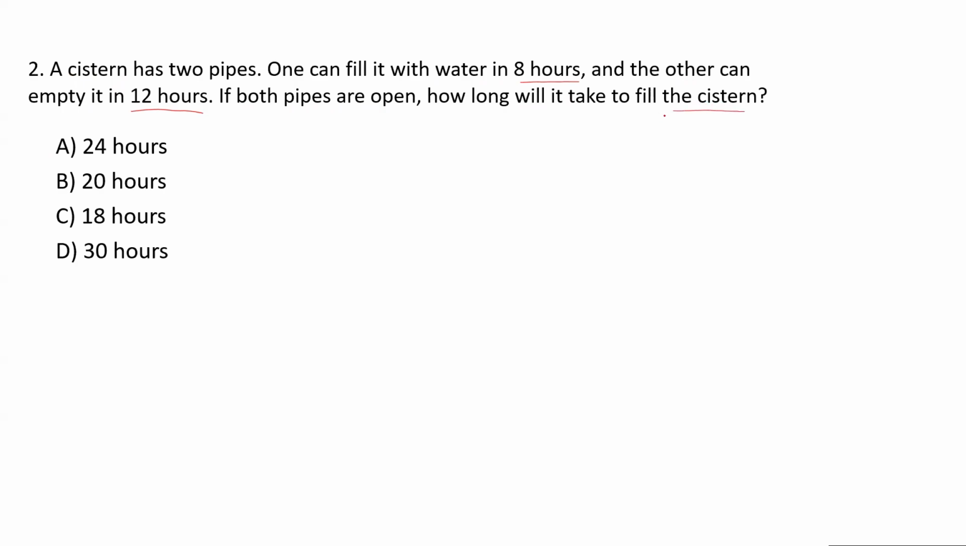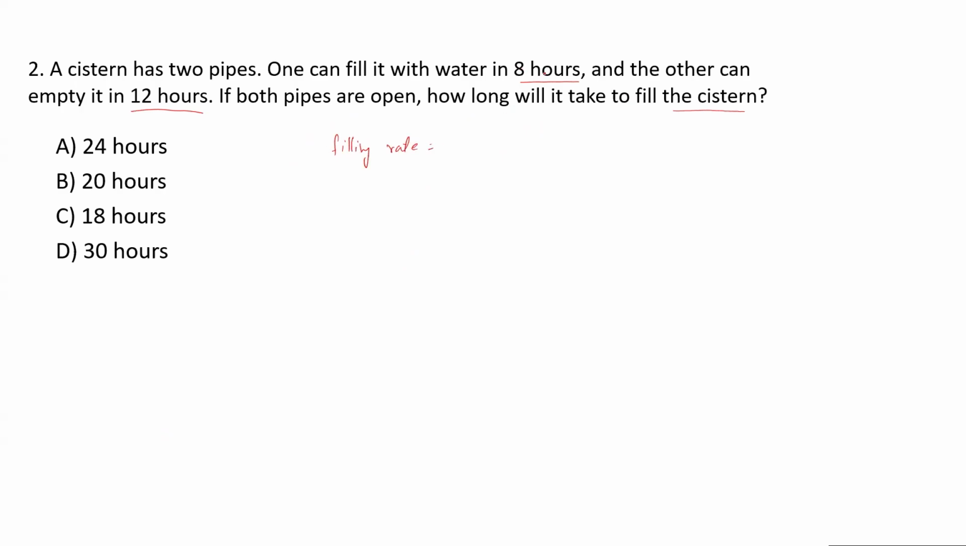So again, you have to compute the total time taken by both pipes in filling the tank. Here, one pipe is contributing in filling the tank, another pipe is contributing in emptying the tank. So one pipe is doing the opposite of what you want, right? Basically, because ultimately you want to fill the tank. So let's start.